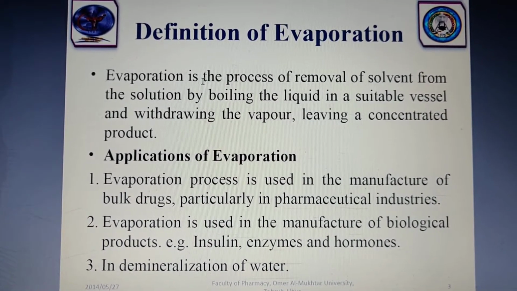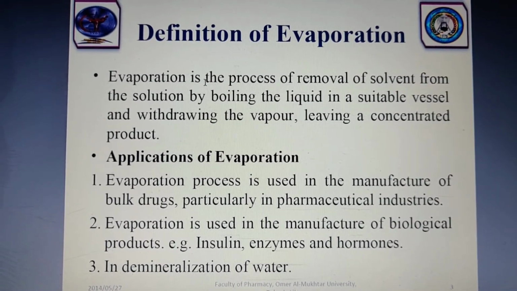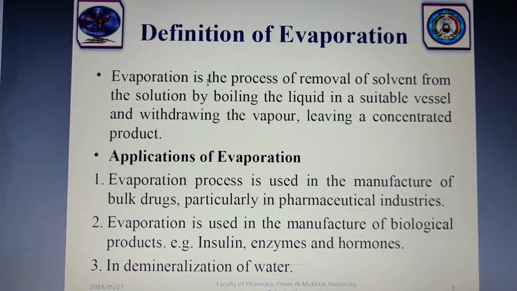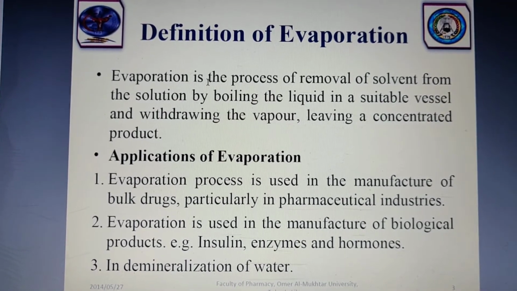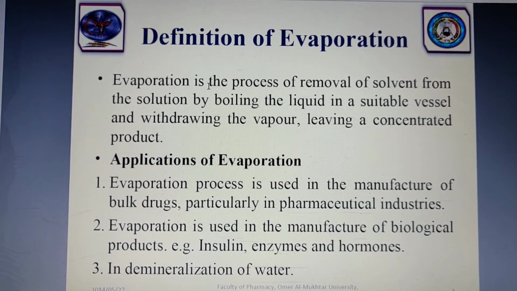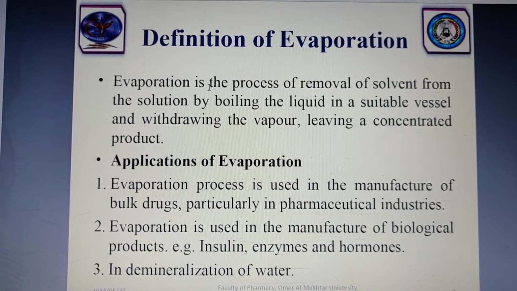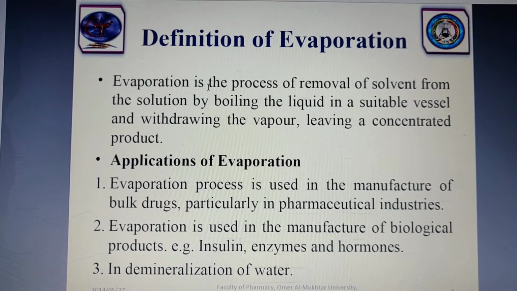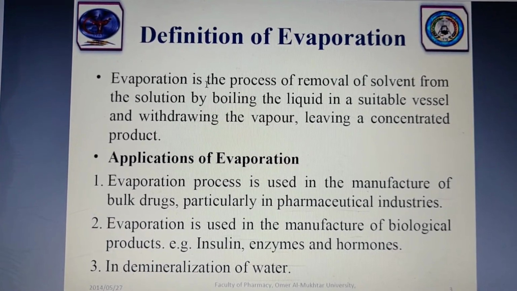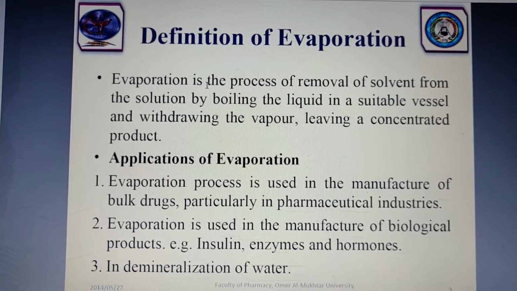Second application, evaporation is used in the manufacture of biological products, that is insulin, enzymes and hormones. Then in demineralization of water, and another use is for the production of food products. So for different food products and herbal products also, we use evaporation as a process.